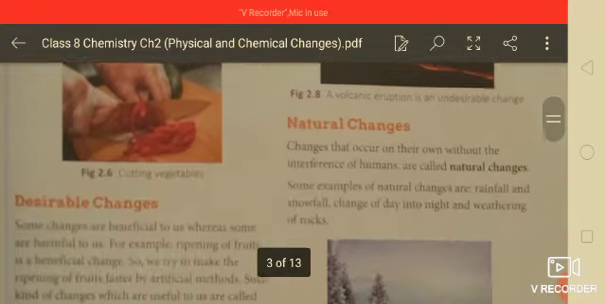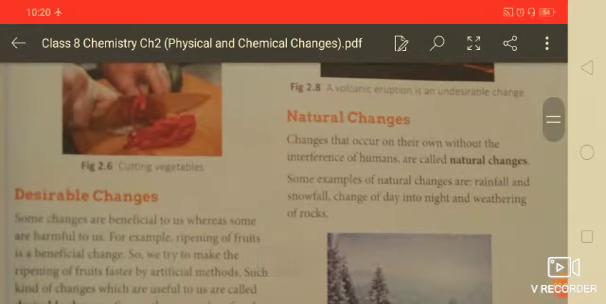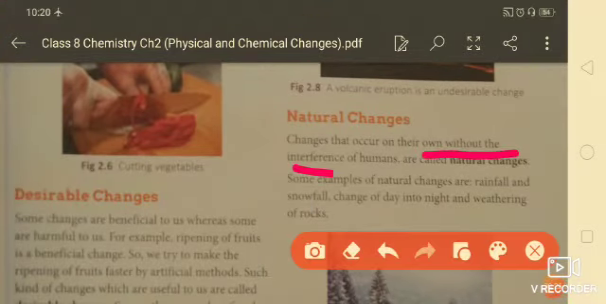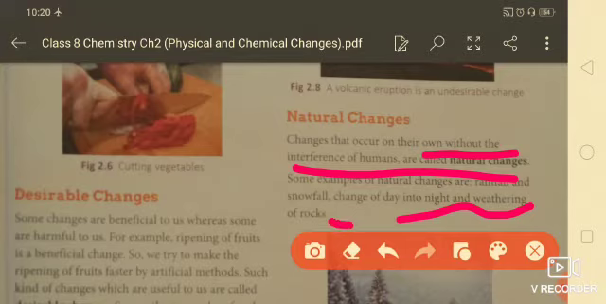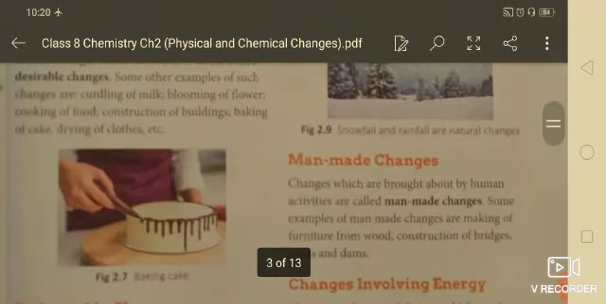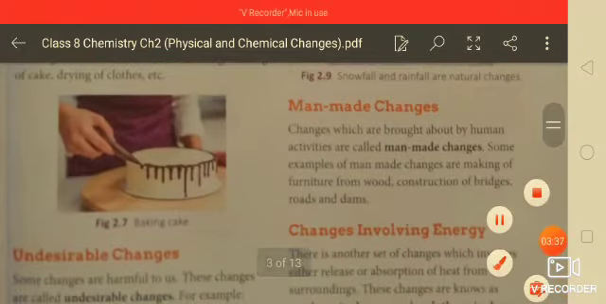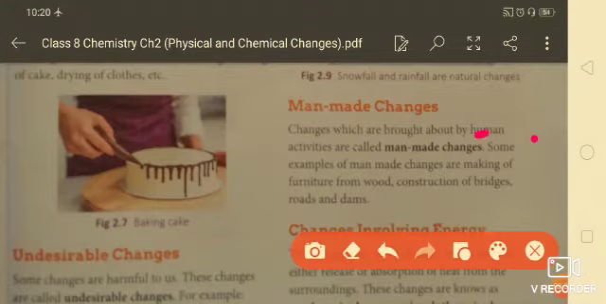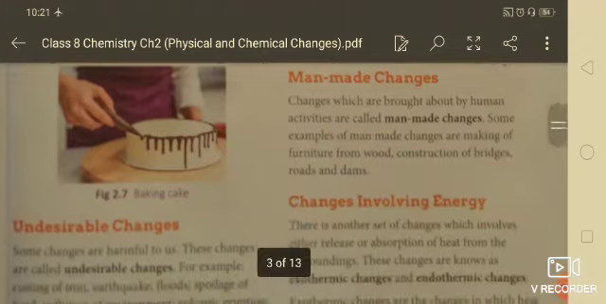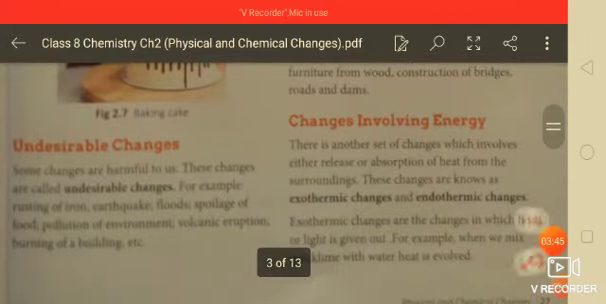Next is natural changes. So, natural changes are those that occur on their own without interference of humans, and they are called the natural changes, like day and night, weathering of rocks, etc. Next one is man-made changes: changes which are brought about by human activities are called the man-made changes. Some examples are construction of bridges, roads and dams.